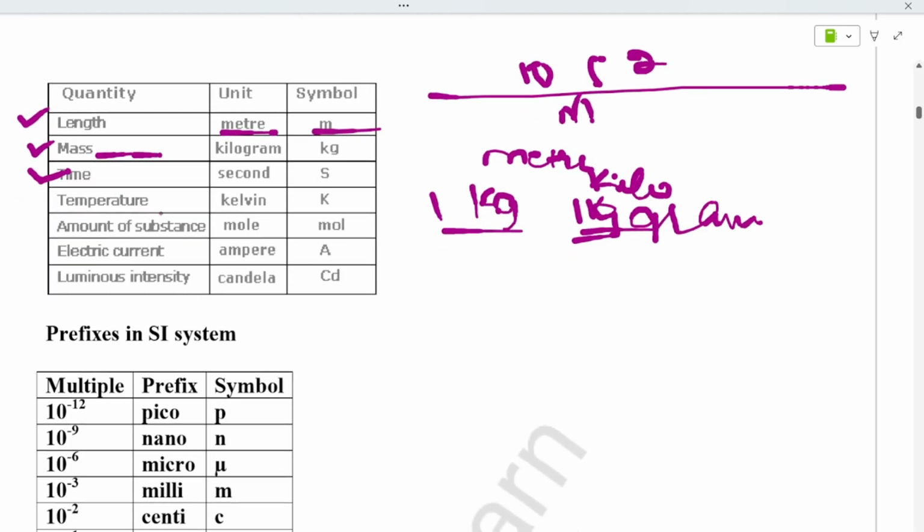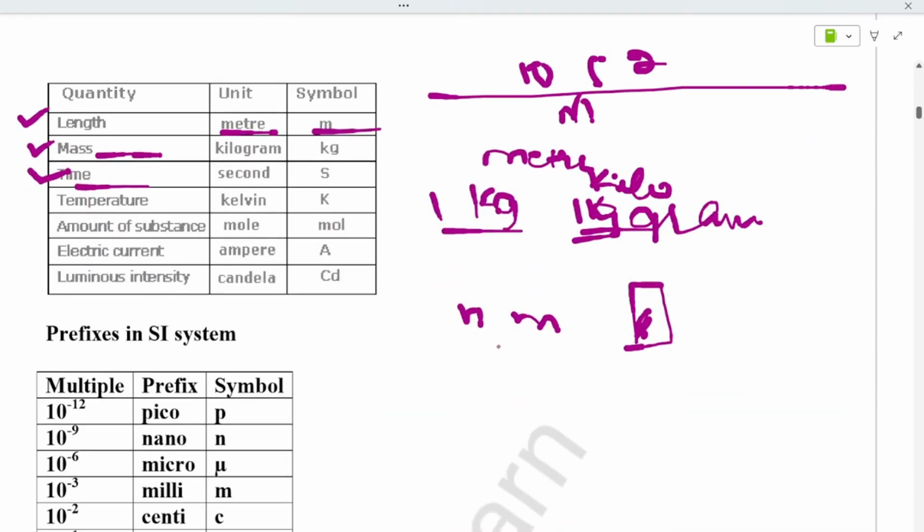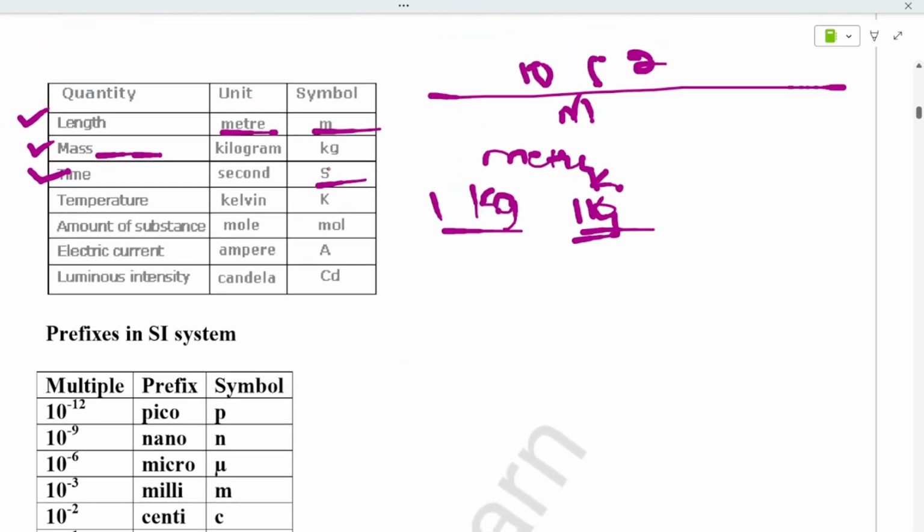Next comes time. You can measure in hours, minutes, seconds, but as we studied, according to the French Le Système International d'Unités, abbreviated as SI, we have to measure in seconds. The symbol is small s, not capital S, and the unit is second. If you have to measure temperature, you can measure in degrees Celsius, but Kelvin is the SI unit.